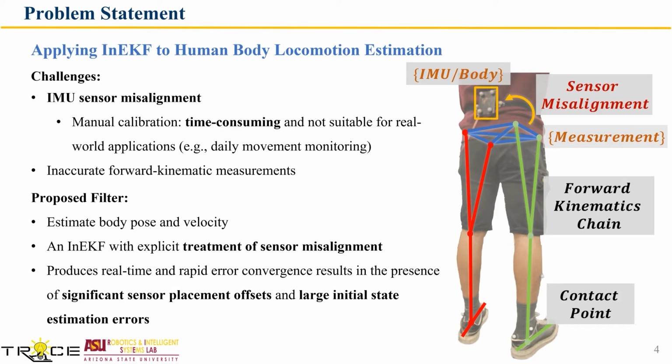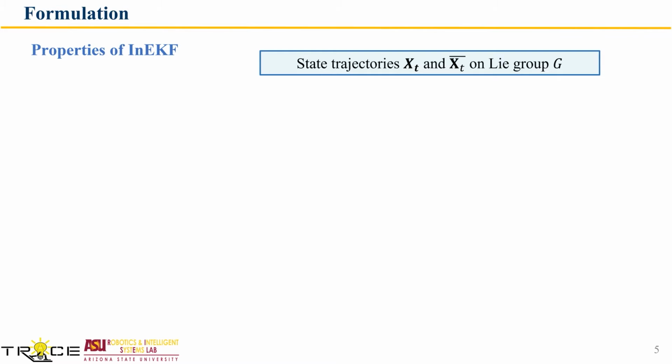One common solution to imperfect sensor placement is manual sensor calibration, which is often time-consuming and thus may not be suitable for real-world applications. Motivated by this, we introduced an InEKF with explicit treatment of the sensor misalignment that produces real-time state estimates and rapid error convergence of the body pose and movements, even in the presence of significant sensor placement offsets and large initial state estimation errors.